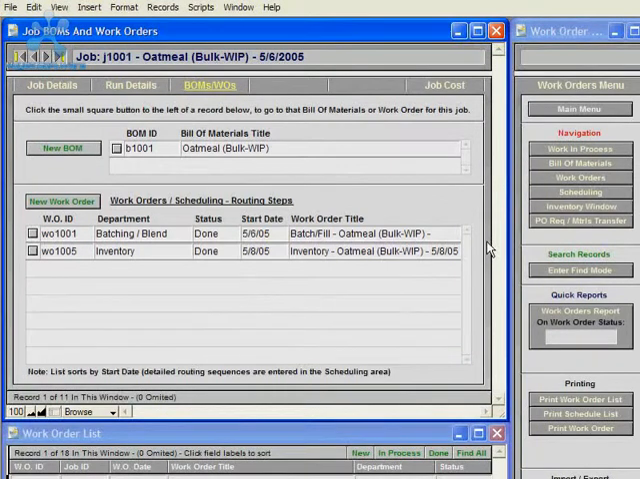in the scheduling area of the system, where all of the sequences of work from all of the work orders can be summarized by department and by run date. Or you could just use the basic scheduling in the system to summarize work orders by the start date entered at the work order level.